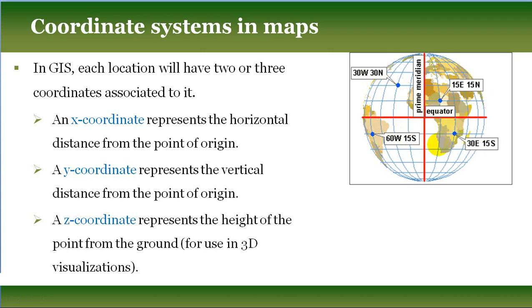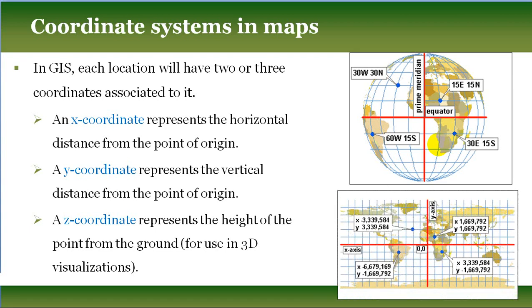So this is on a three-dimensional globe surface. But whenever you prepare a map, we prepare the map on a flat plane surface. So this is the plane surface where again the origin point is there, vertical and horizontal lines cross where x is 0, y is 0. This is the first quadrant. Both values are positive, x and y coordinates. The x and y coordinates are measured from this origin point. This is the second quadrant, x negative, y positive.